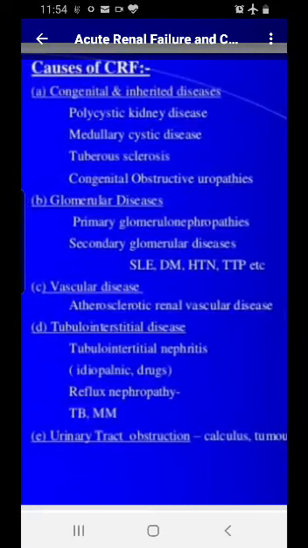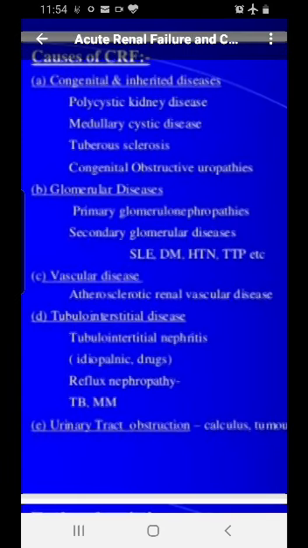Now we have the glomerular causes. Primary, as I've told you, there are so many causes, from post-streptococcal, MPGN, membranous, FSGS, RPGN. So these are the primary glomerulonephritis in which antibodies go and act against the antigens in the glomeruli, or an antigen-antibody complex is formed in the circulation and gets deposited inside the glomeruli, which causes the damage. Now, secondary: I have already discussed hypertension, diabetes and SLE, and sometimes TTP, thrombotic thrombocytopenic purpura, are the ones which cause damage to the kidneys.